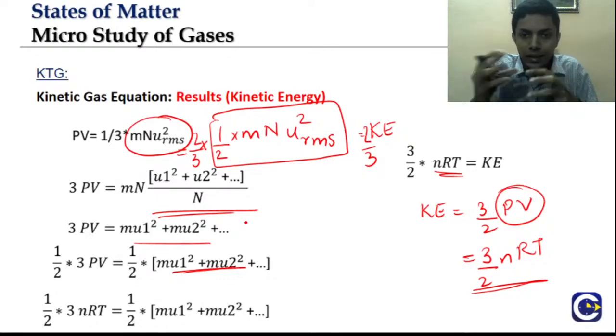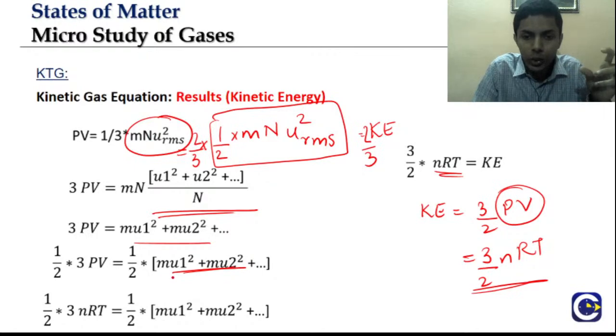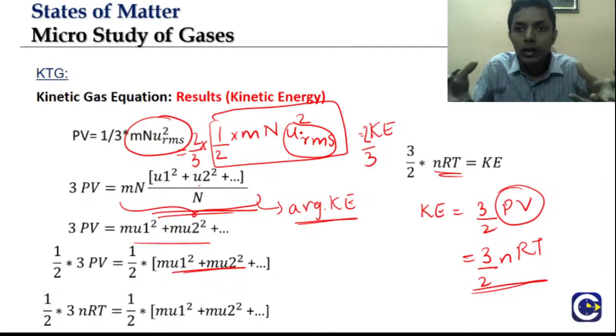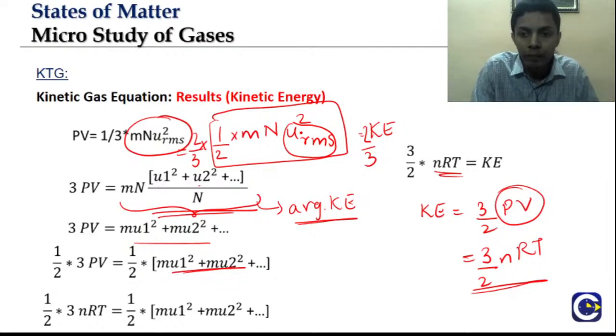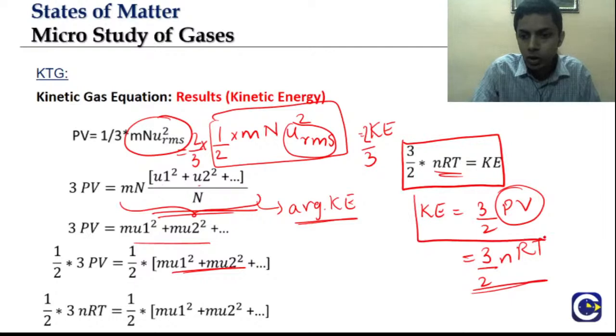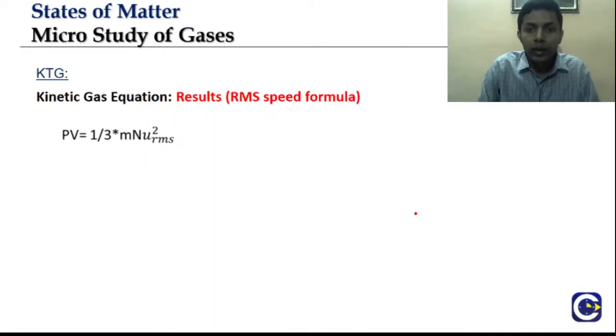While discussing kinetic theory of gases, I have already shown you that in place of using U1 square plus U2 square as average kinetic energy, I can directly take average kinetic energy as half m n URMS square, because URMS represents the average kinetic energy. So this expression, kinetic energy equal to 3 by 2 nRT, is again important, and this also is important: kinetic energy equal to 3 by 2 PV.